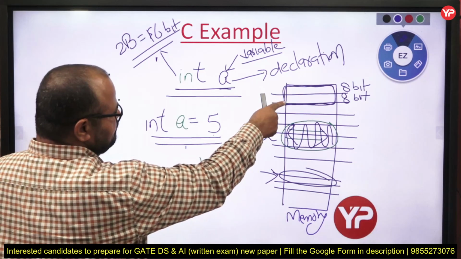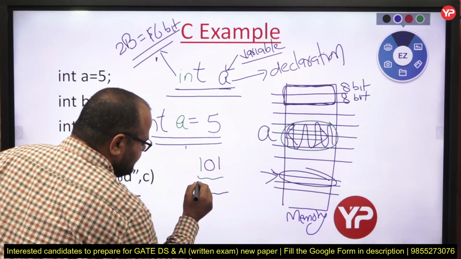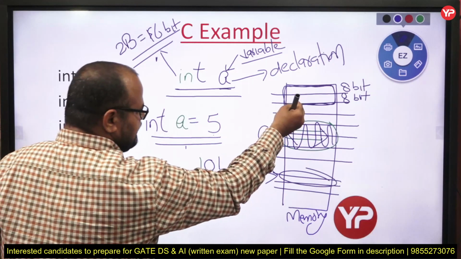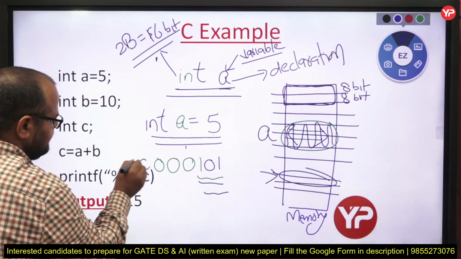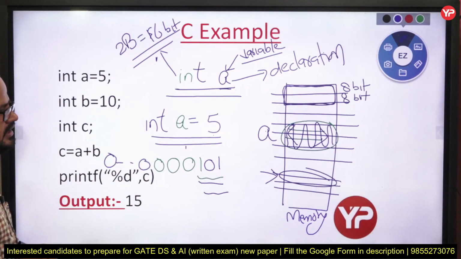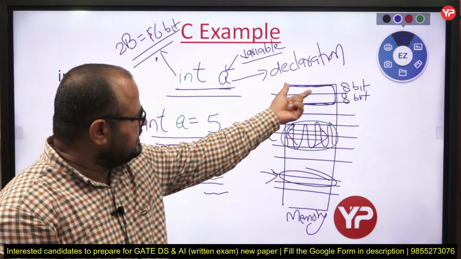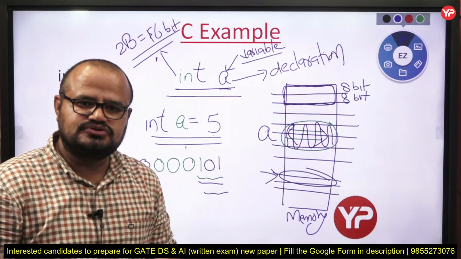And how much memory is provided to me? 16 bit. But here we have only 3 bit. So sir, what about the remaining space? So we pad with extra zeros to make it 16 bit. Now sir, how can we know which 8 bit we are going to store here?